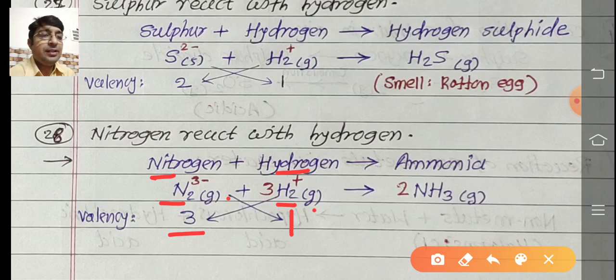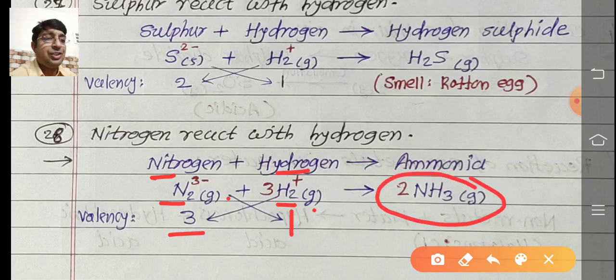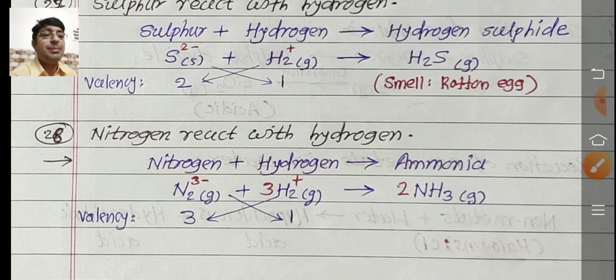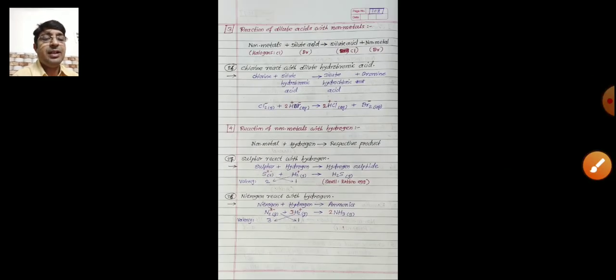So formation of NH3, that is ammonia gas, and for balancing purposes we write the multiple numbers. So in this way, today we learned about the physical and chemical properties of metals and non-metals in some detail. Thank you.